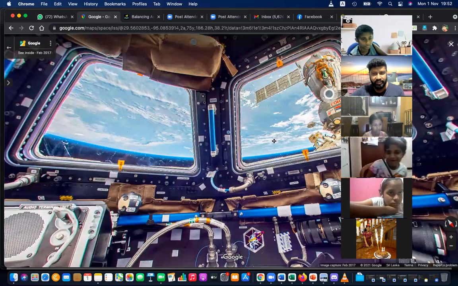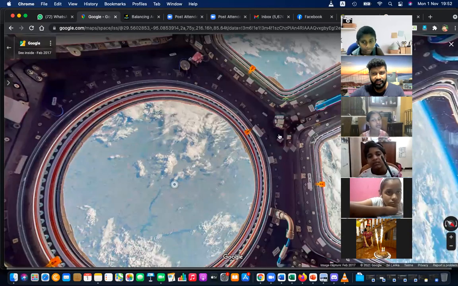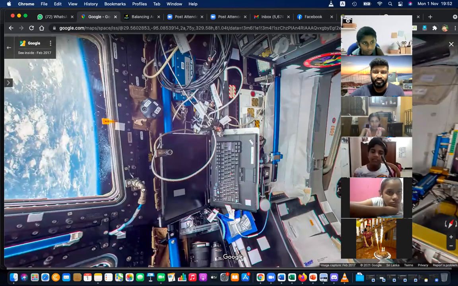And these are some cameras in ISS. Some computers are there in ISS. You can rotate and see. Okay, these are some computers, switches. You can see a laptop is there. This is for vlogs and all.